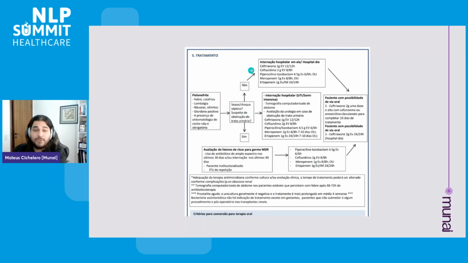We also have the treatment suggestion, validated for Albert Einstein Hospital, that brings different antibiotics depending on the clinical context of the patients. So you can see that is a flow chart inside an image, inside a PDF document. So very unstructured data, right?